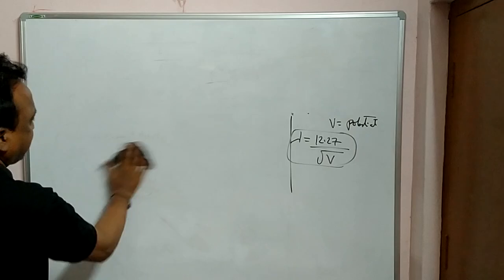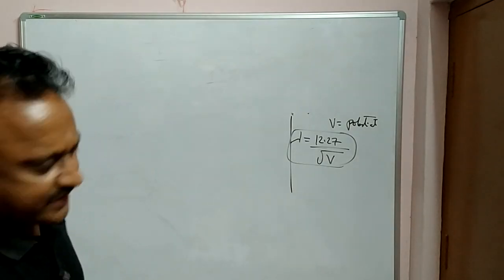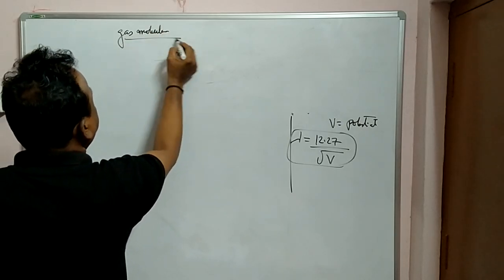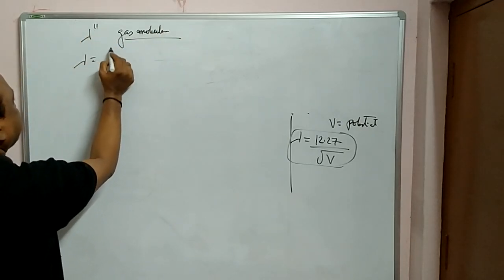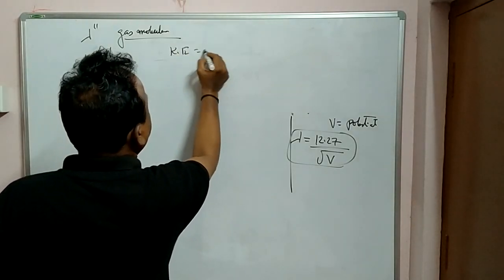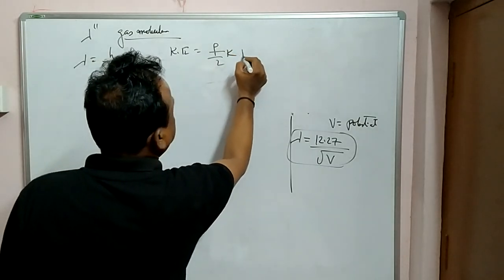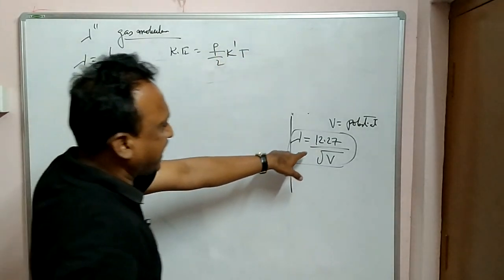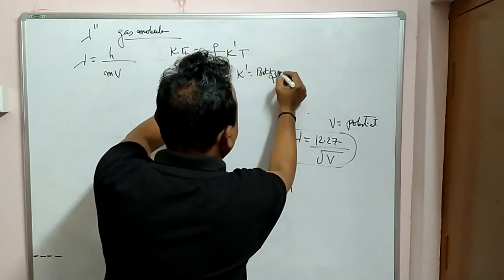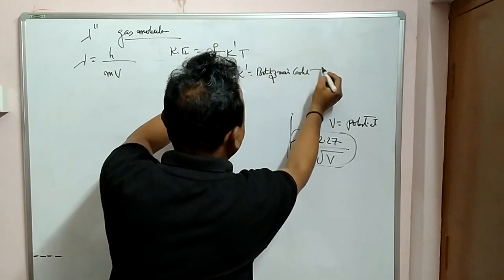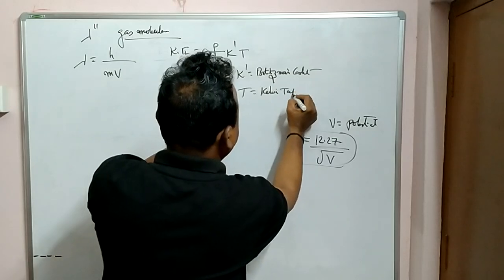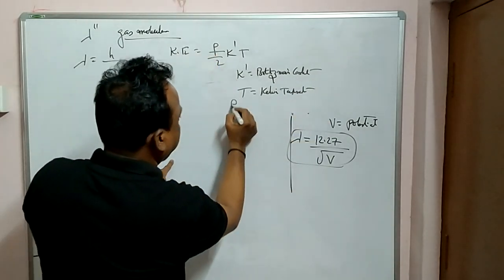Already I told you in thermodynamics regarding degree of freedom for kinetic energy of gas molecules. For gas molecules, how to calculate lambda? So lambda is equal to h by mv, as we know. Okay, and we have kinetic energy as f by 2 kT. I'll put here k as k dash because k is already used for kinetic energy. Here k dash means Boltzmann's constant. T is absolute temperature, Kelvin temperature. And f is degree of freedom.